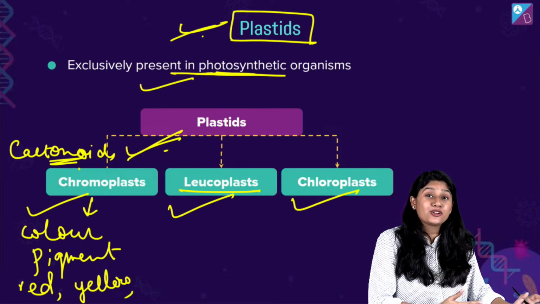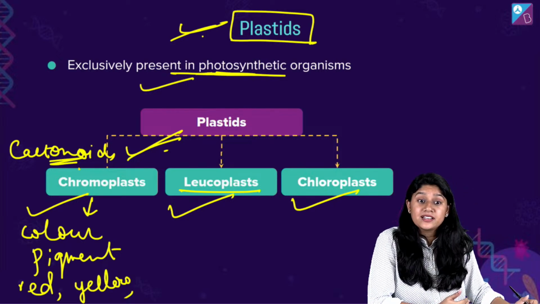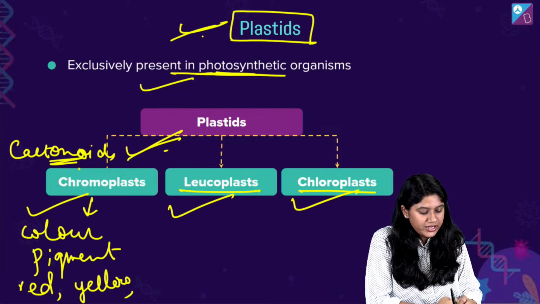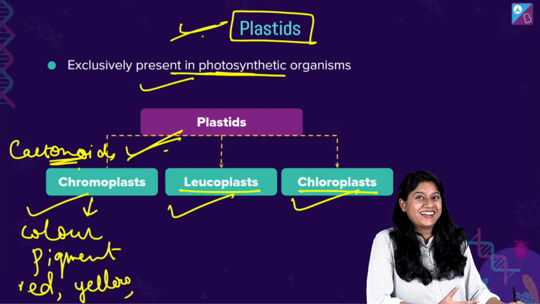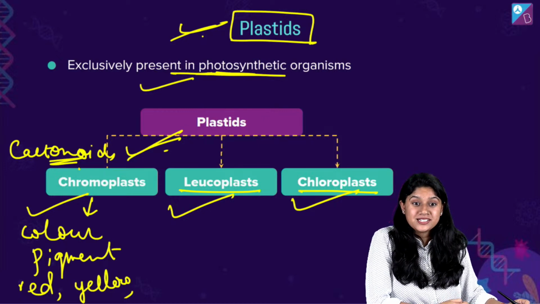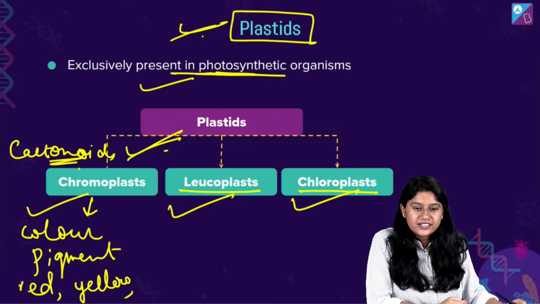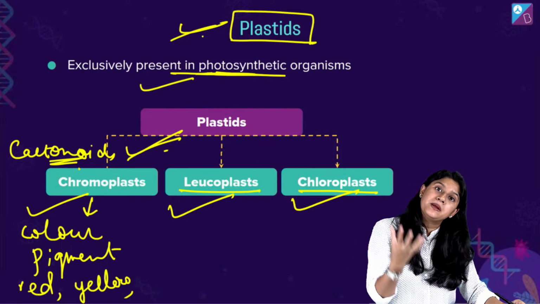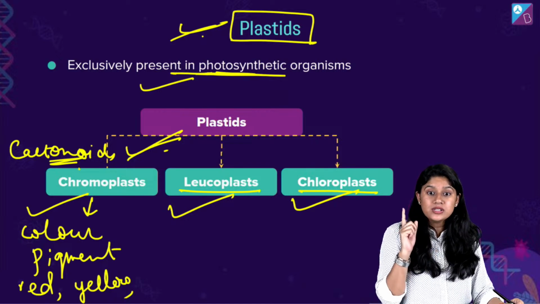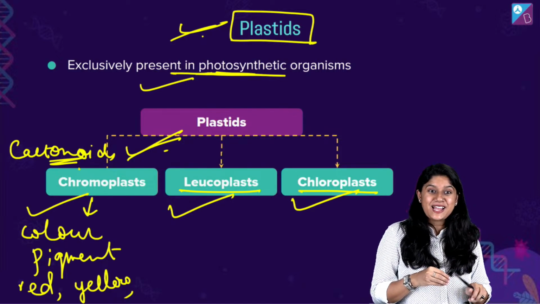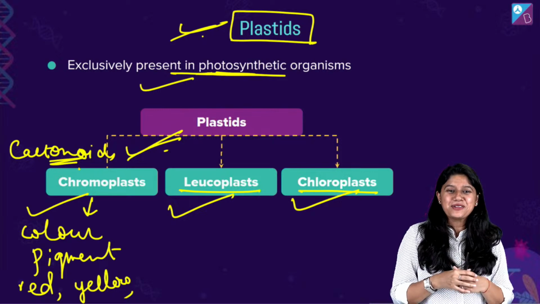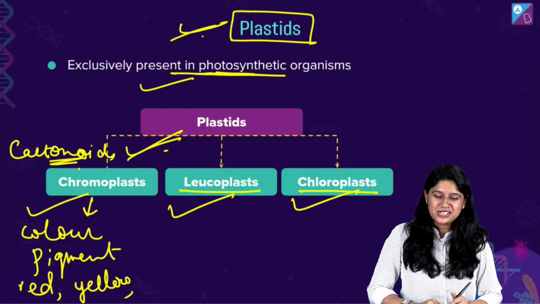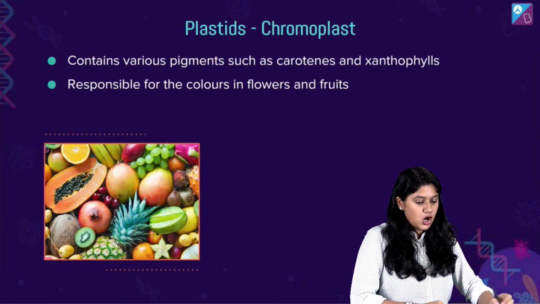फिर हमारे पास में leucoplast, which of course has no color. And it plays a very important role in the storage, right? किस में help करते हैं? In the storage में. And we have the chloroplast, इस पे तो हम बात करेंगे ही, right? Chloroplast has the green color pigment, which is chlorophyll, that is present in the green leaves and plays a very important role in the process of photosynthesis. Yes, I know, we have the same topic and बस थोड़ा सा upgrade हो जाता है, right? चलिए. Let's talk about this, everyone.